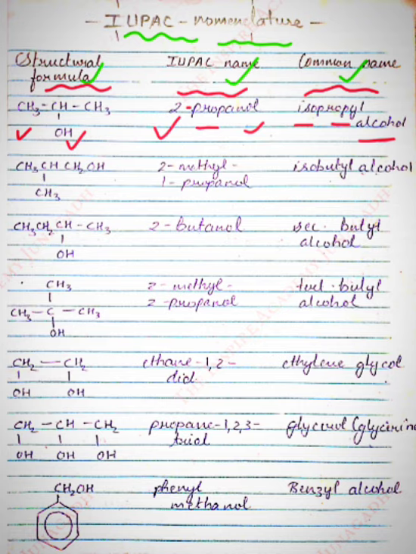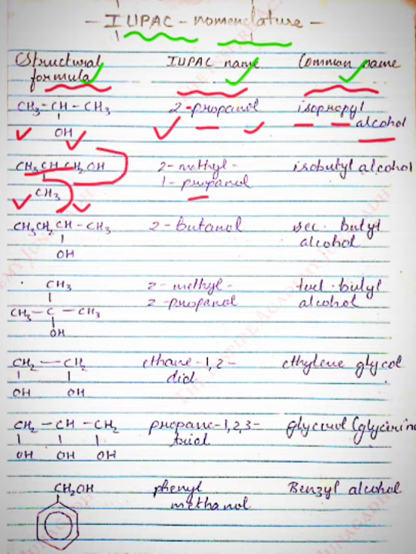Next one, CH3, CH, CH3, CH2OH. If you count, there are 3 carbons in a single line, so the prefix will be prop. There is a methyl group at the second carbon, because we have to consider the first carbon as the one at which the OH group is attached.